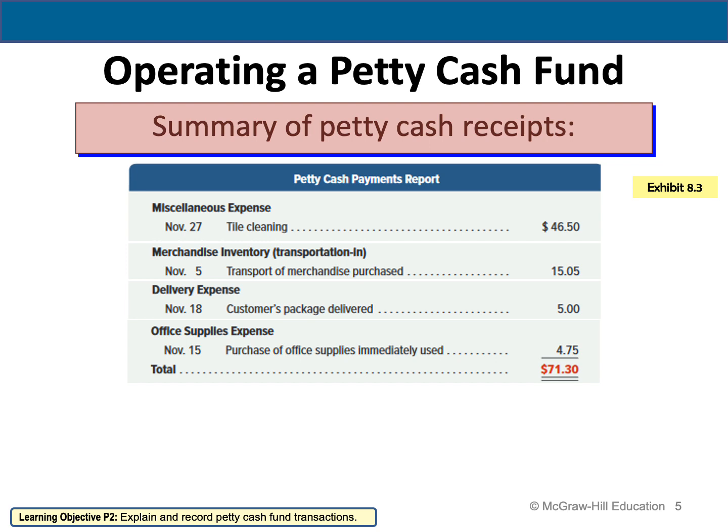So total expenses of November was 71.30. From where am I going to pay those expenses? Of course, I'm going to pay them from the petty cash. Why? Because those are small expenses incurred during the month. So in order to pay them, I need to pay them from the petty cash.